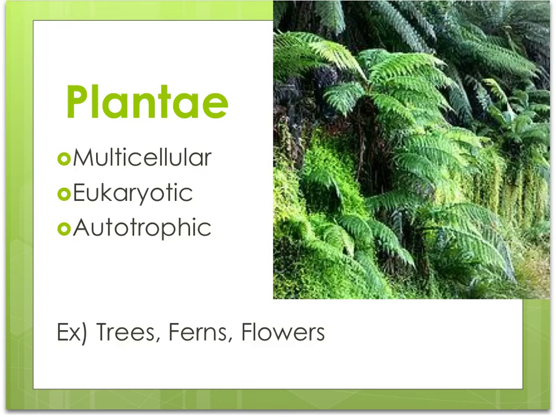Next, we have the kingdom of the plants. It is called Plantae. They are multicellular, eukaryotic, but they do photosynthesis, so they are autotrophic. Some examples of plants would be trees, ferns, flowers. There are many other plants. Name them if you want to.